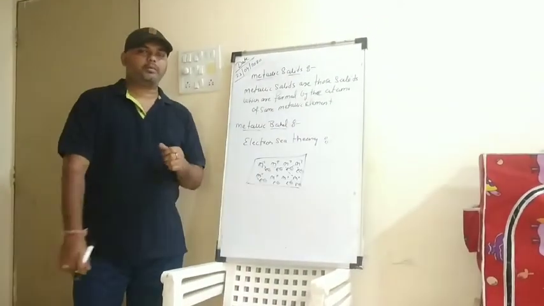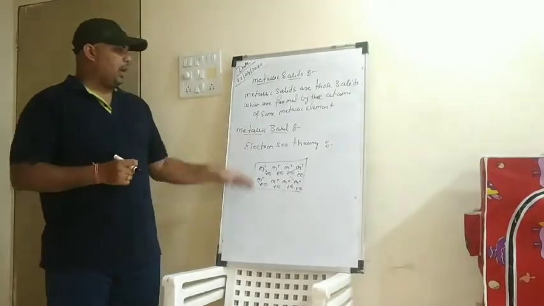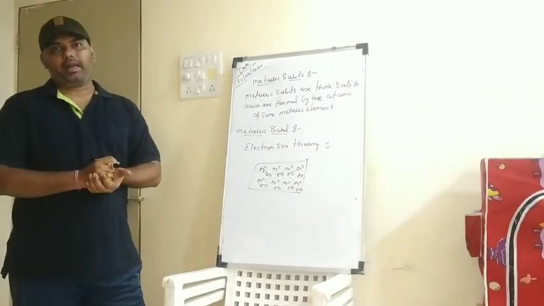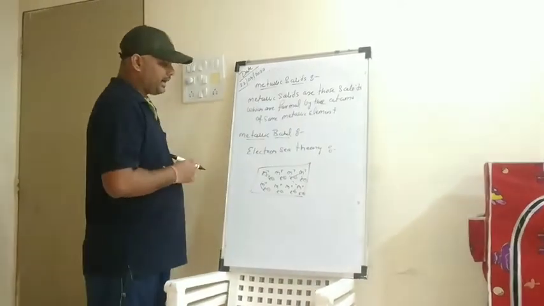Now many of the students had asked me the doubt: why are metals good conductors of heat and electricity?